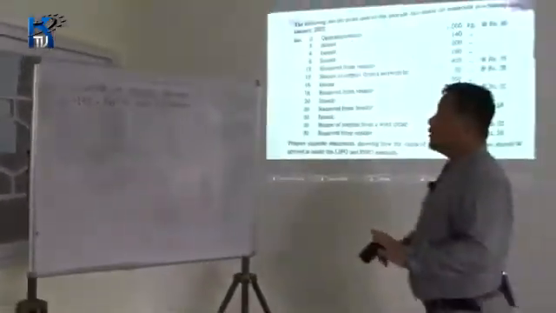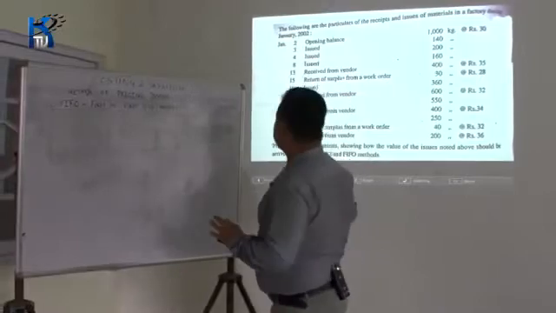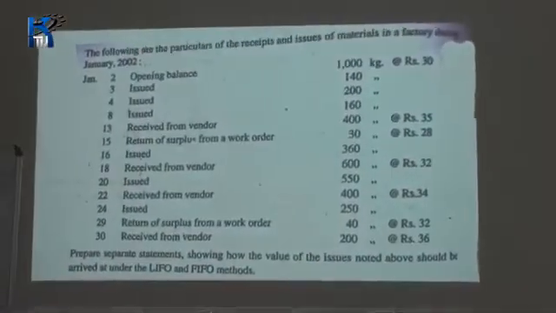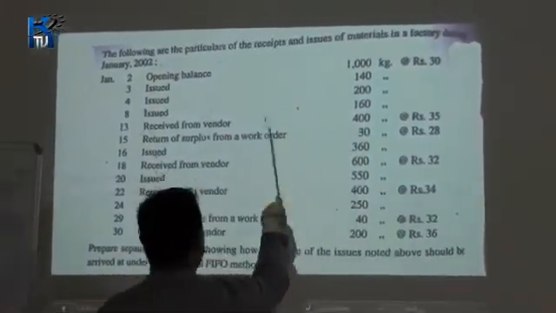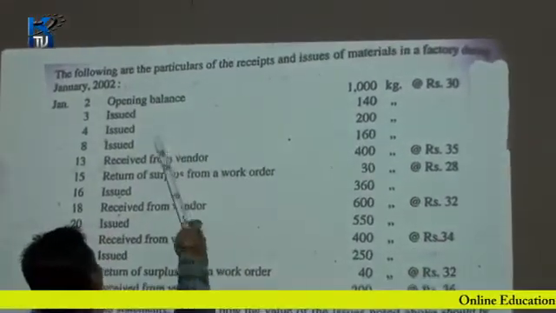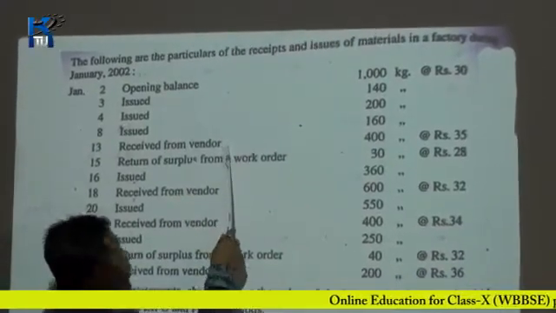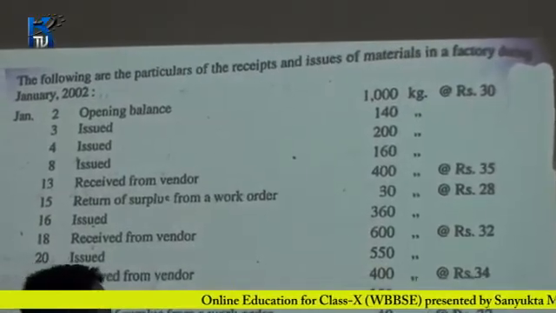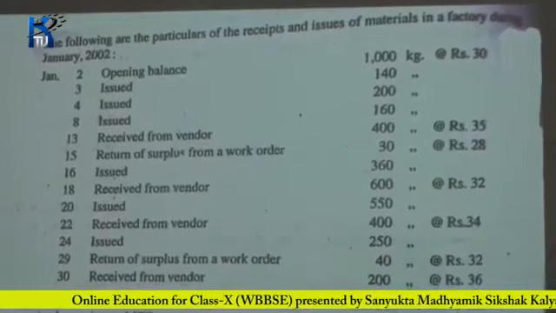Now we will first solve a problem under the FIFO method. The question is here. Now you look at the question. There is already an opening balance of 1000 kg at the rate of rupees 30. And again, certain issues are being made and certain receipts are also being made. So you can look at the question. So first we try to solve it under the FIFO method.